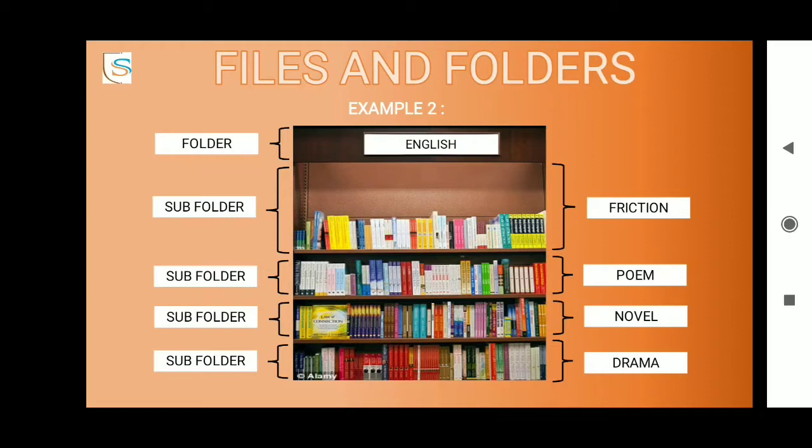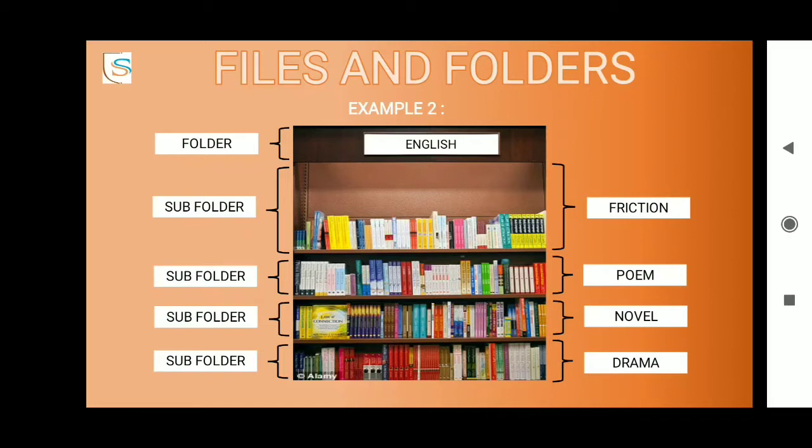So we say that English is a folder which consists of 4 types of subfolders. Fiction is a subfolder which has books related to fiction. Books are compared to files, so a subfolder named fiction has files in it. In a similar way, poem is a subfolder, then we have novel as a subfolder, and drama as a subfolder. So a folder within a folder is known as a subfolder.